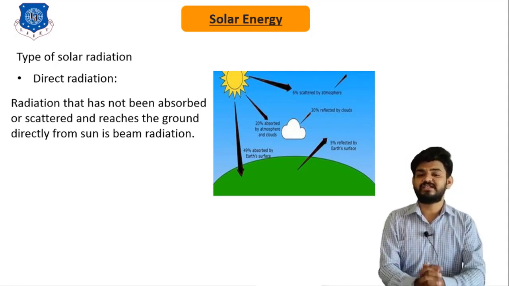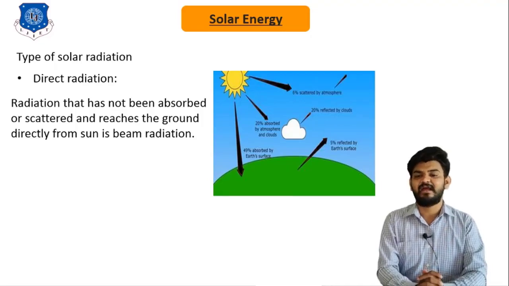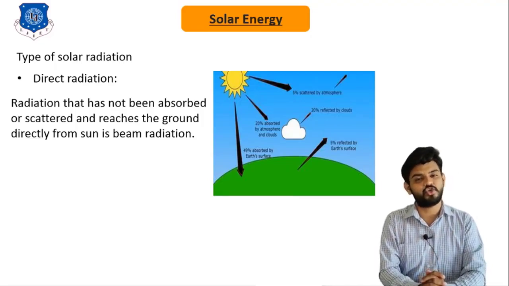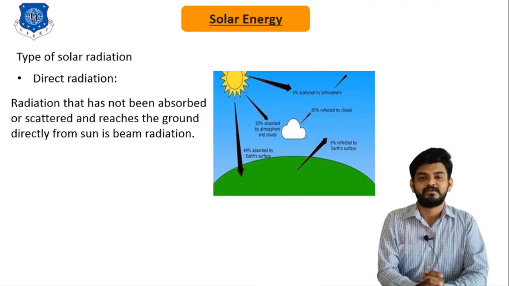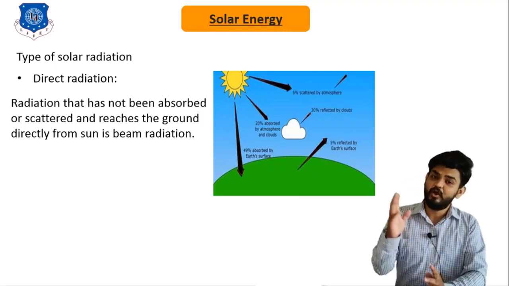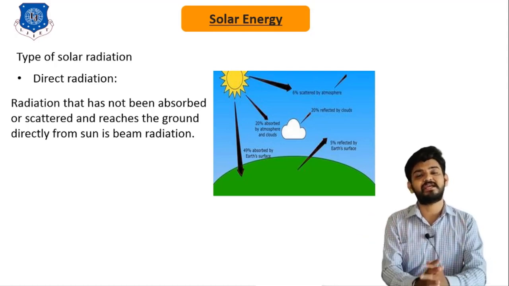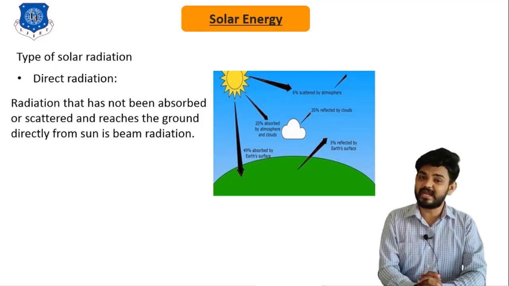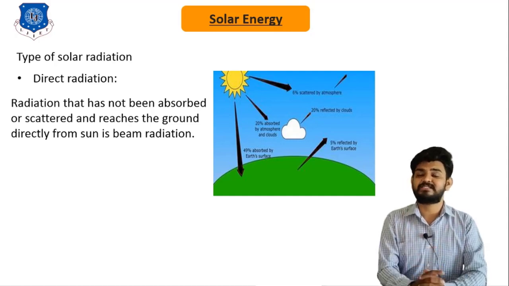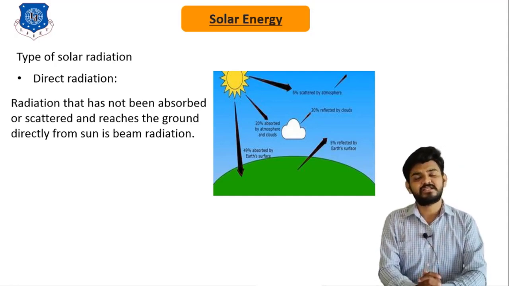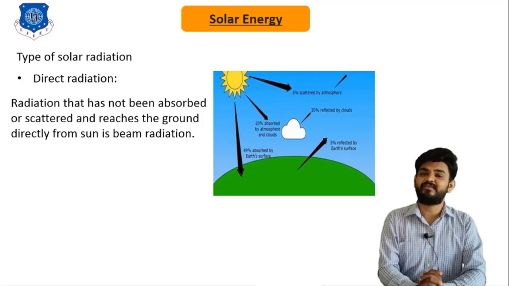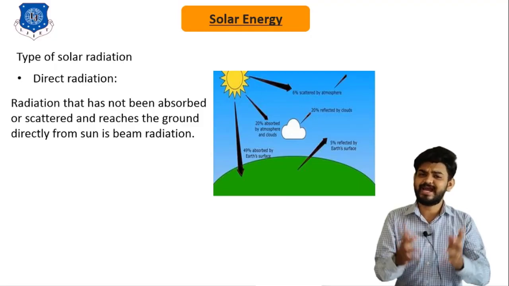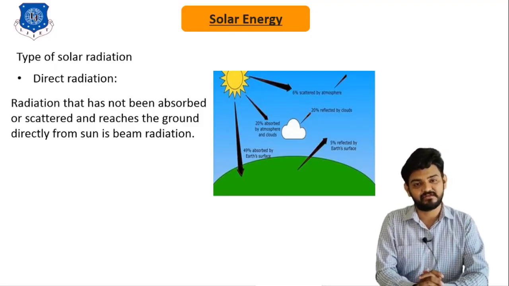Well, the radiation that has not been absorbed or scattered and reaches the ground directly from the sun is known as beam radiation. Here in the image, you can see that around 49% of total solar energy is received by the Earth's surface directly. That means this solar radiation is not absorbed or reflected, or discarded or scattered by the different objects that are present in the Earth atmosphere, such as water particles, dust particles and different gases. So this kind of radiation is known as the beam radiation.